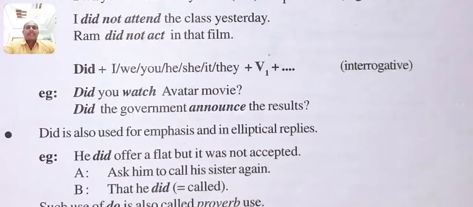For example, the structure of the interrogative sentence in the simple past tense: did plus I, we, you, he, she, it, they plus verb 1, the first form of the verb, plus object. For example, did you watch Avatar movie? Interrogation mark at the end. Did the government announce the results? These are examples of the interrogative of the simple past tense.